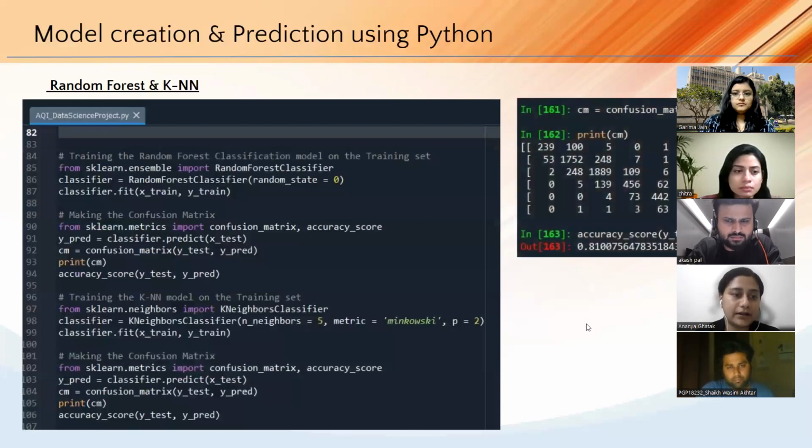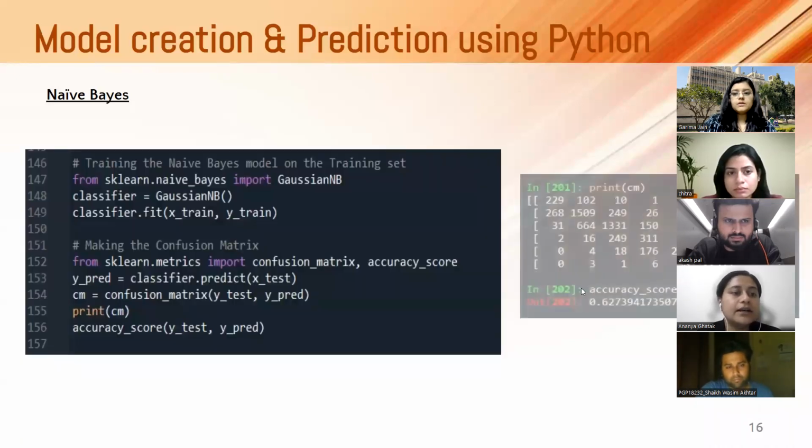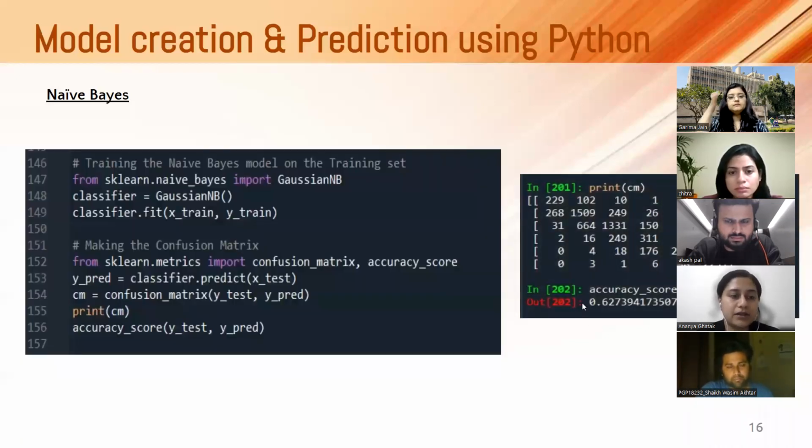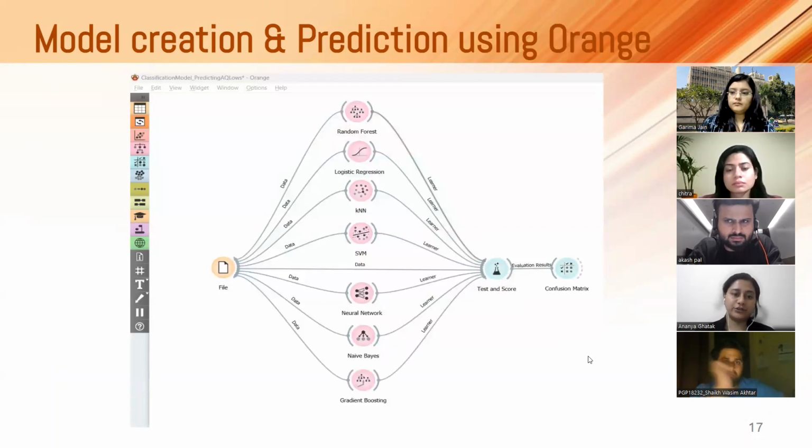Here we have random forest and KNN. For random forest, we are getting 0.81, and the confusion matrix we can see in the slide. And for KNN, we are getting a score of 0.76 as well as the confusion matrix. Moving on to the next. Finally, we have the naive Bayes algorithm, and here also we get an accuracy score of 0.62. So out of all of these algorithms, we have done the comparative analysis, and for random forest, we are getting the maximum accuracy score. So I'll let Garima explain further on Orange.